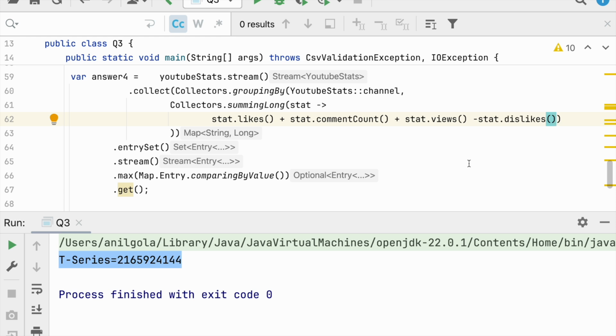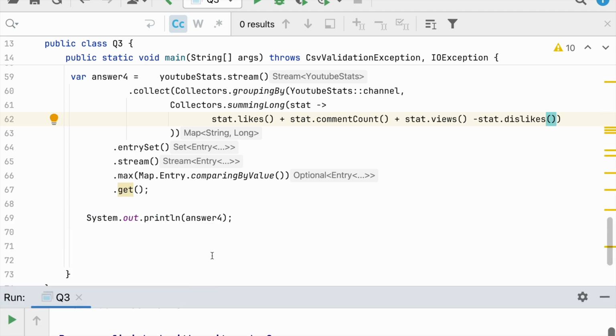So let's see whether T-Series wins again or some other channel pops out that is getting fewer dislikes. No, we are still in the T-Series world. So T-Series videos get the most views, most likes, most comments and fewer dislikes. I think T-Series is a wonderful YouTube channel to watch in India.